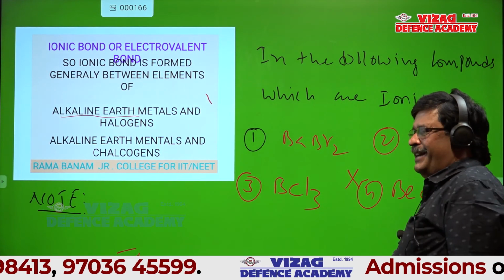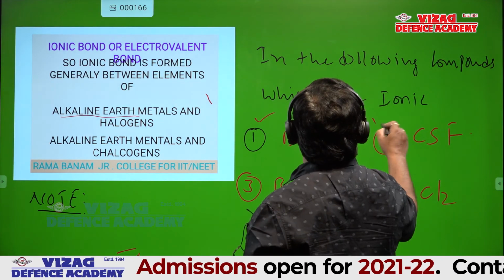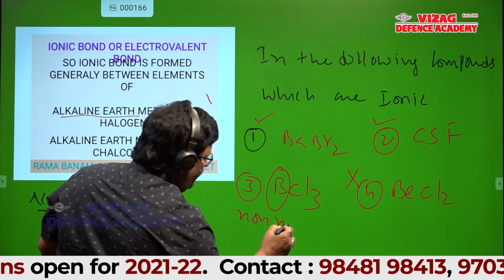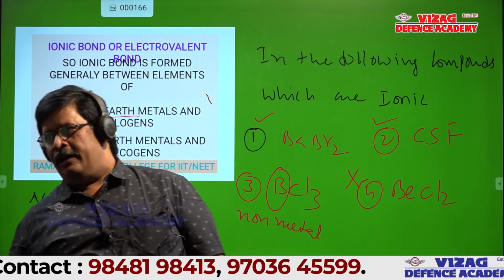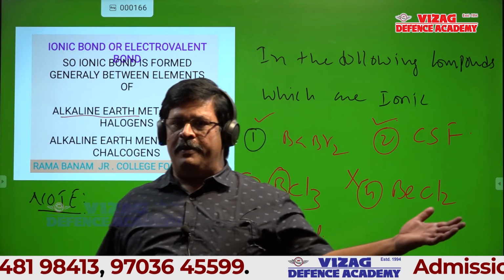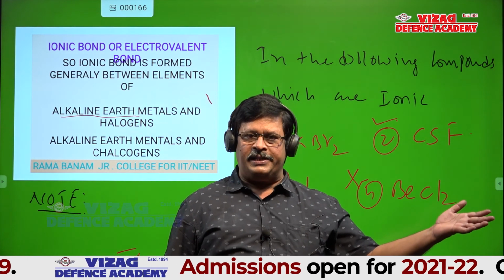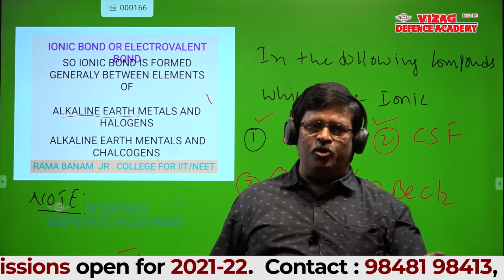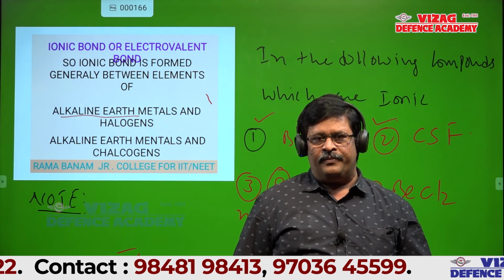Guys, only option 1 and 2, because boron is a non-metal. Chlorine is also a non-metal. Ionic bond never forms between 2 non-metals. Ionic bond never forms between 2 metals. One should be a metal and one should be a non-metal. Then how can you say BCl3 is ionic?